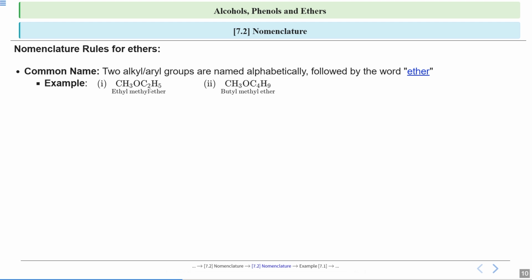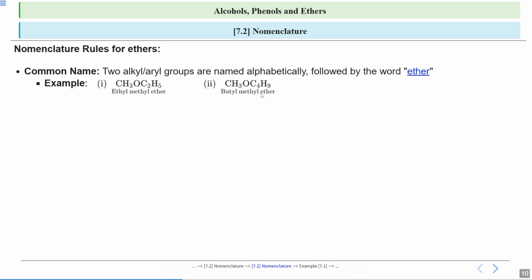It will be more clear. Now look at this compound. I said that the alkyl groups or aryl groups are named alphabetically and you will write the word ether. So here there are 2 alkyl groups. One is ethyl, one is methyl. Now see E and M. Since alphabetically E comes first and M comes after E, you will write ethyl, methyl, and at last you will write ether. So this is ethyl methyl ether. This is the common name of this compound.